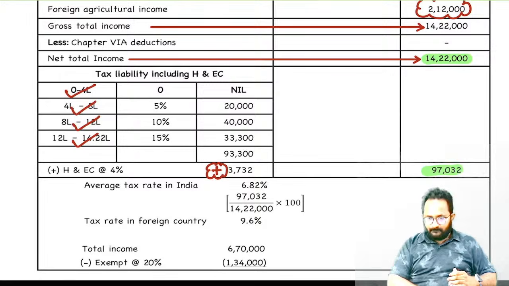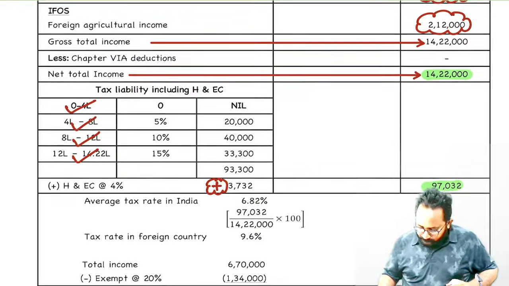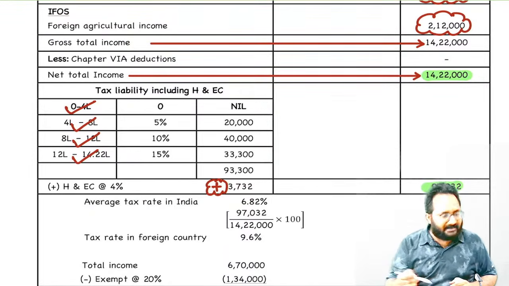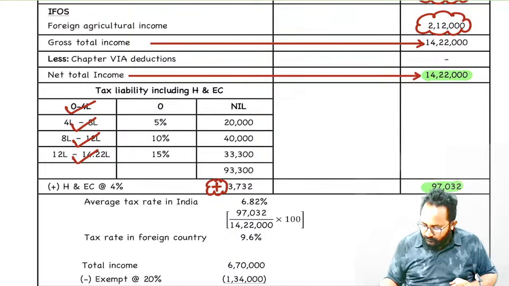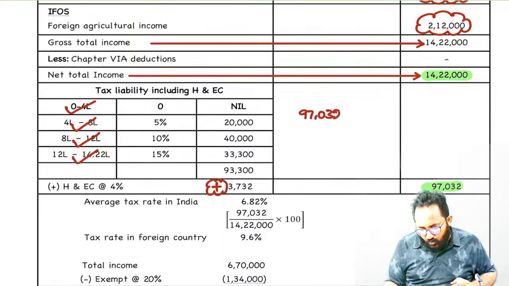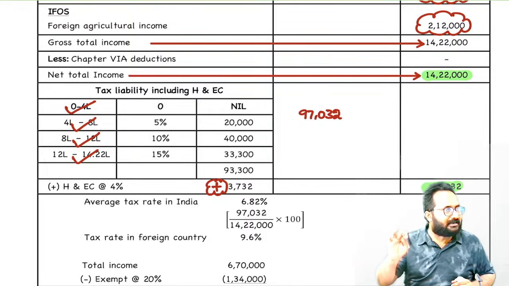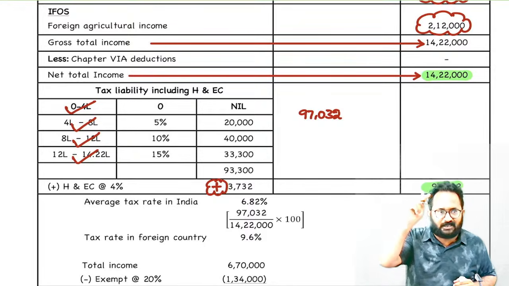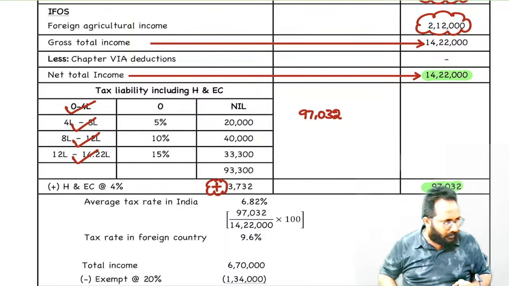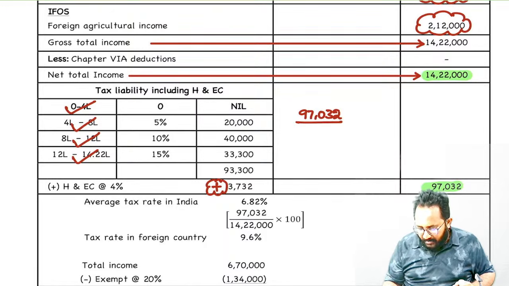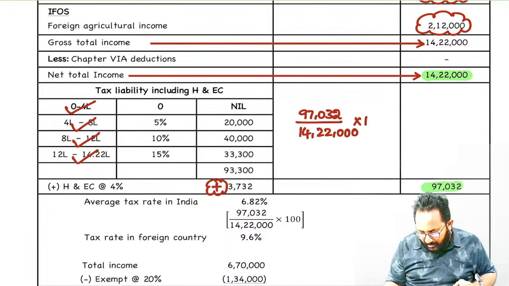Clear? Done. Average tax rate, how to calculate? This is 97,032. Don't do rounding off now. Finally, whatever tax you are going to pay to the department, that only you have to round off. Don't do rounding off. And tell me, 97,032 divided by 14,22,000 into 100, what is the rate?